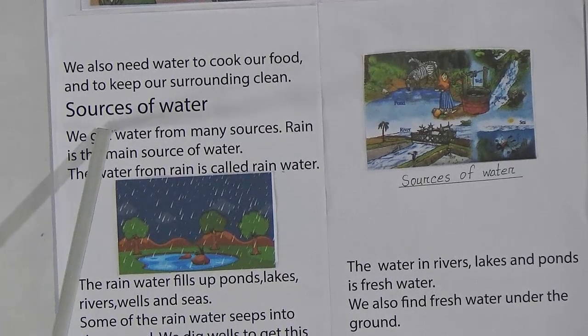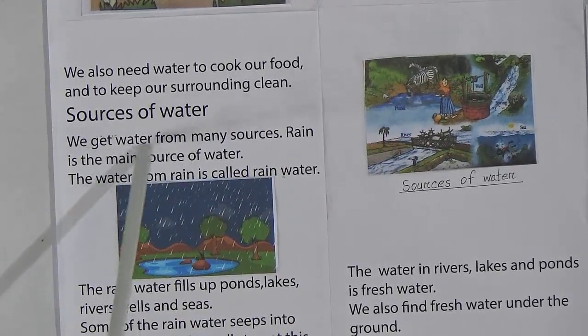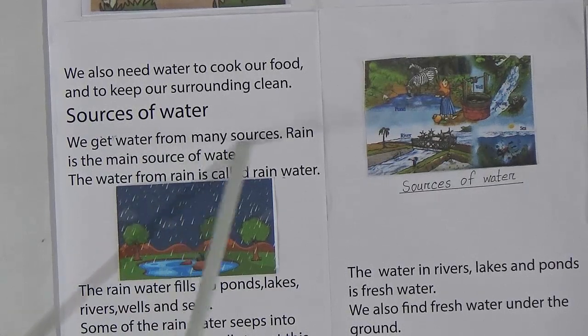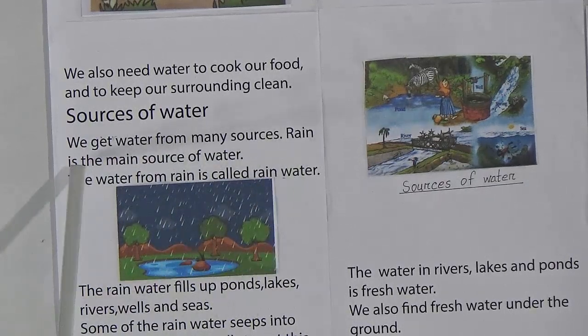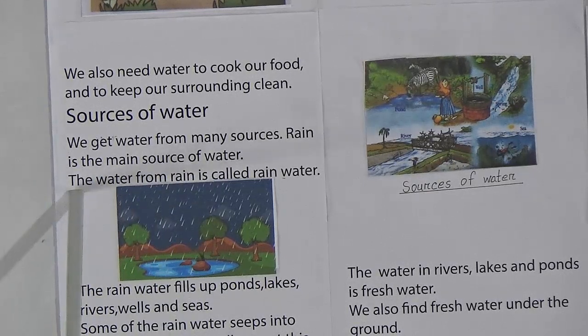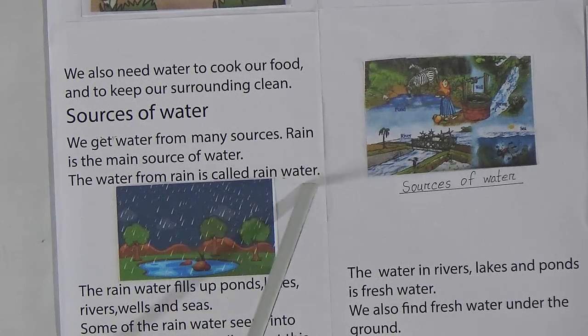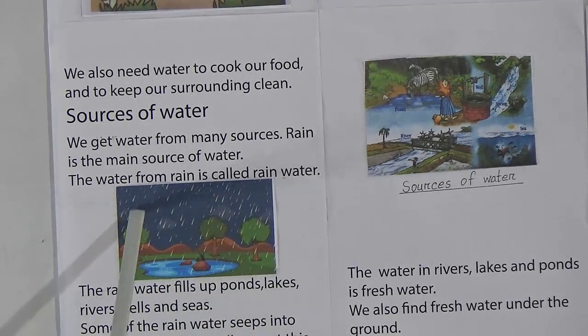Now we will know about sources of water. We get water from many sources. Rain is the main source of water. The water from rain is called rainwater. You can see this picture. Here is rain.